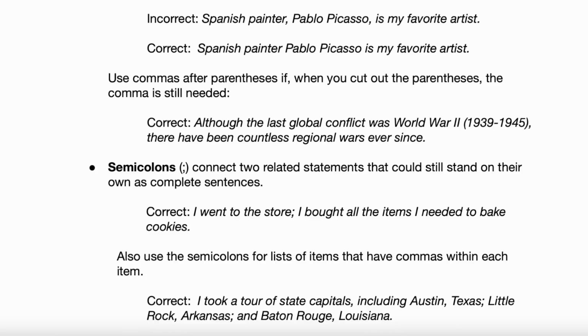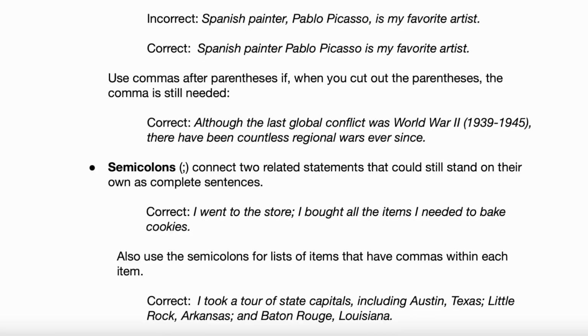Yeah, that's correct. Now, some students might read the dates, right? And they'd read it like, although the last global conflict was World War II, 1939 to 1945, there have been countless regional wars ever since. You kind of cut that out. And by the way, that's okay. You never really need to read the stuff in parentheses, or rarely need to, on the SAT. It's never directly related to the main point of the sentence. It's always additional information, right? We don't need to know that World War II was 1939 to 1945. It's just additional clarifying information.